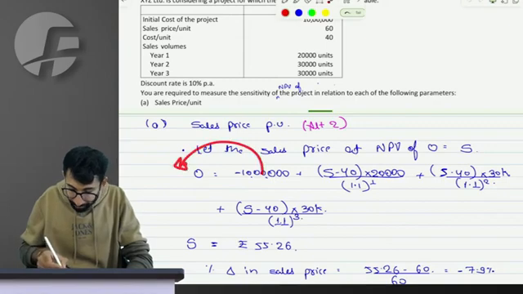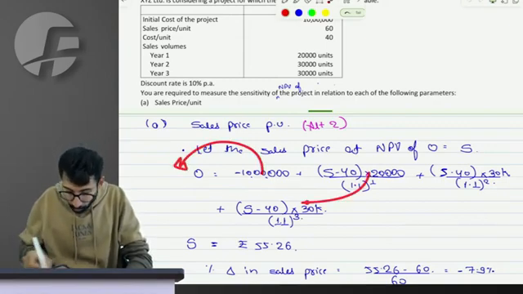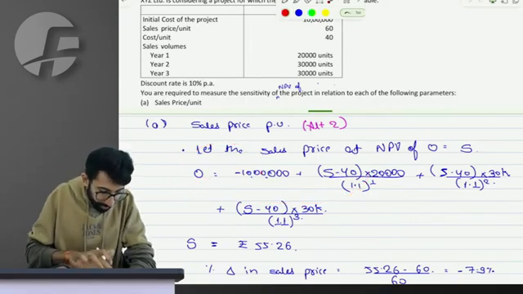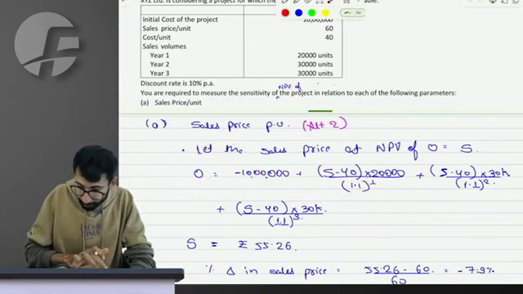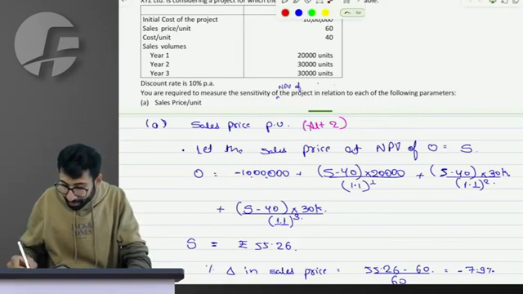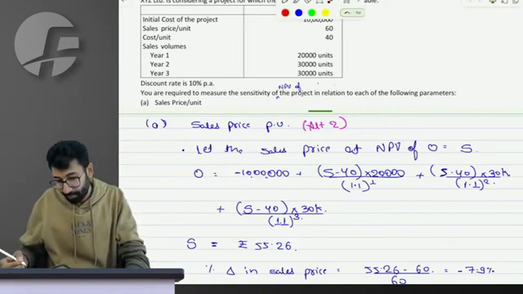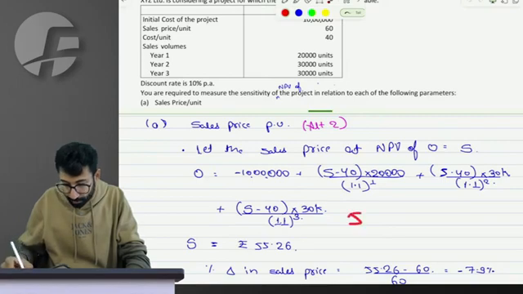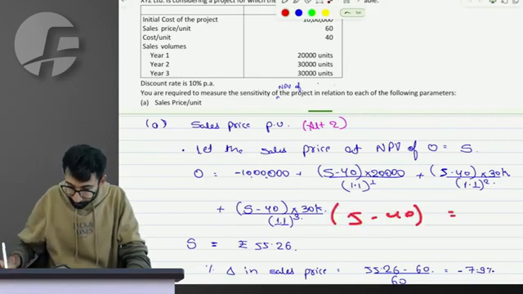So 1 lakh, let me take to another side, so it becomes positive 1 lakh, whole divided by 65 something, right? Give me this. So 1.52 something is the number. So S minus 40, S minus 40, one second.